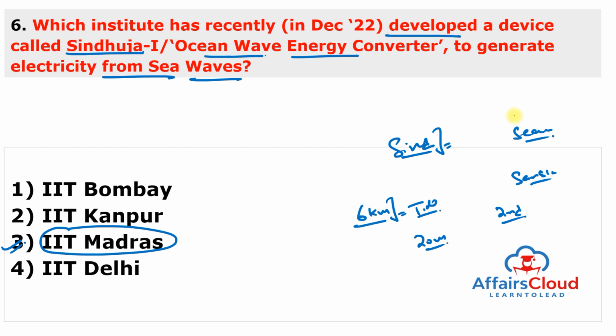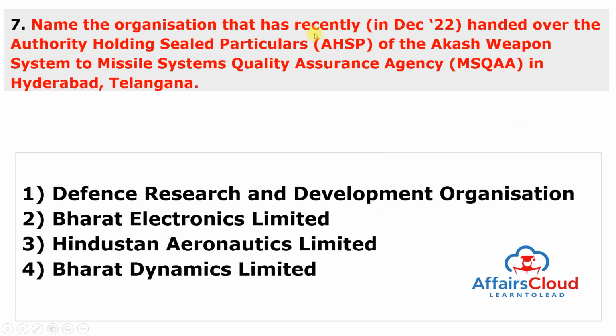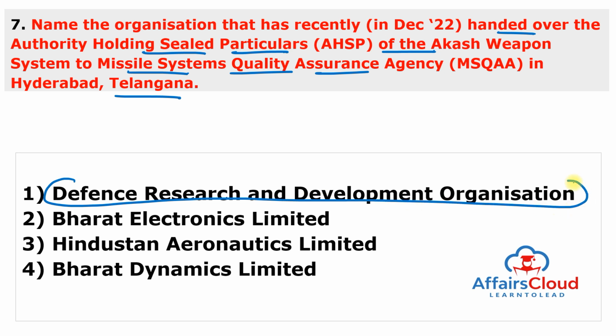Moving to next question. Name the organization that has recently handed over the authority holding sealed particulars of the Akash Weapon System to Missile System Quality Assurance Agency in Hyderabad, Telangana. So static question you can remember from the slide, and this organization is DRDO Defense Research and Development Organization. Answer of this question is 1.